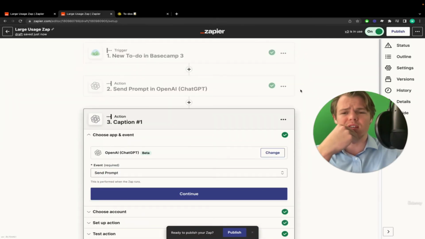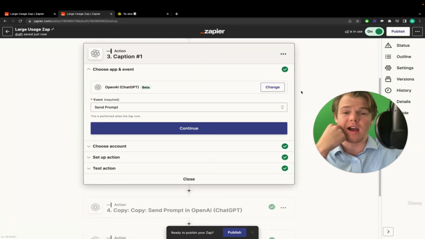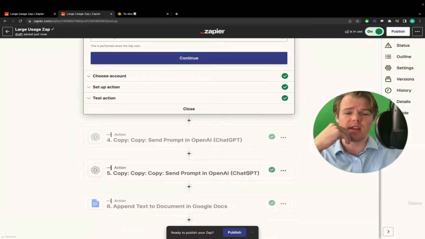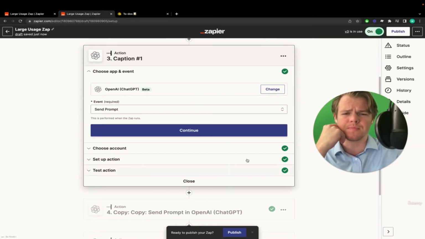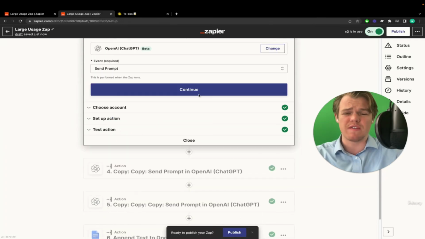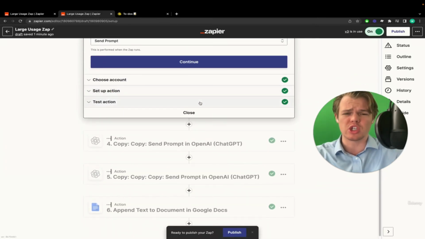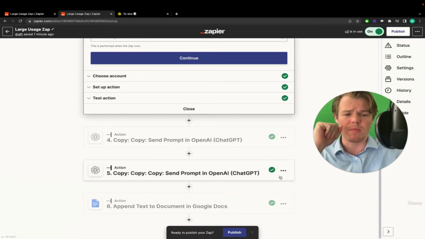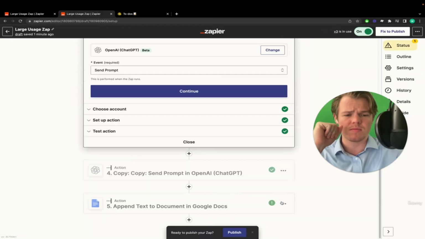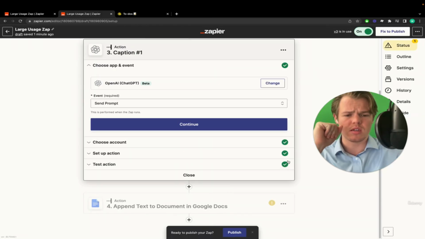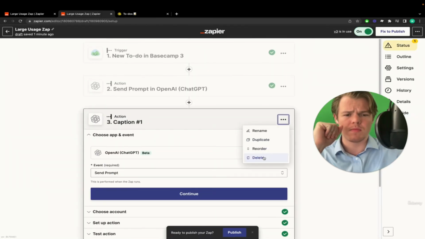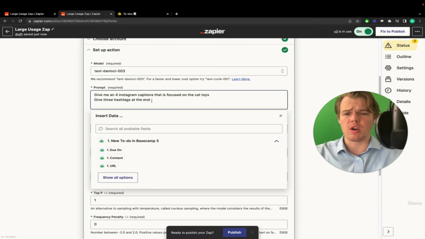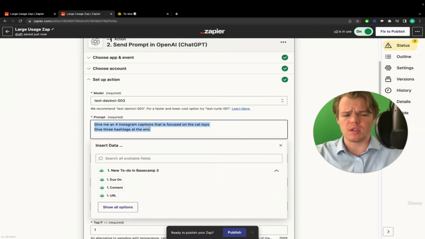Obviously, we're using a lot of zaps and a lot of AI, because we're doing 4 different prompts, and then we're using all 4 of those prompts and putting them in here. So instead of using 4 OpenAI prompts, let's just do 1. So I'm going to delete this guy, delete this guy, delete this guy. Come over here, and we're going to re-edit this prompt in order to achieve essentially the same thing.